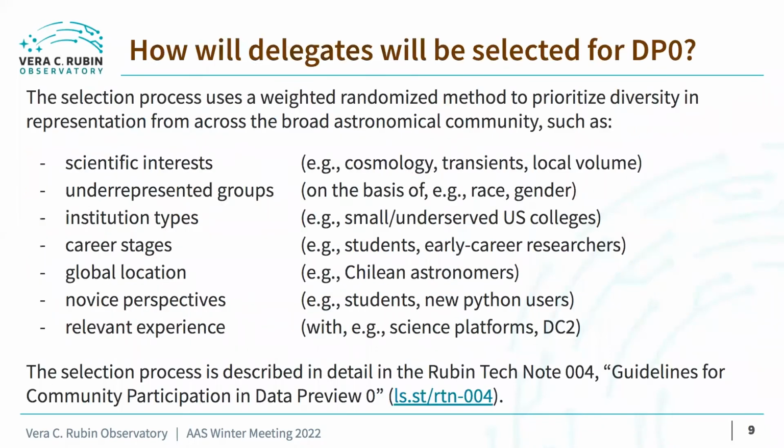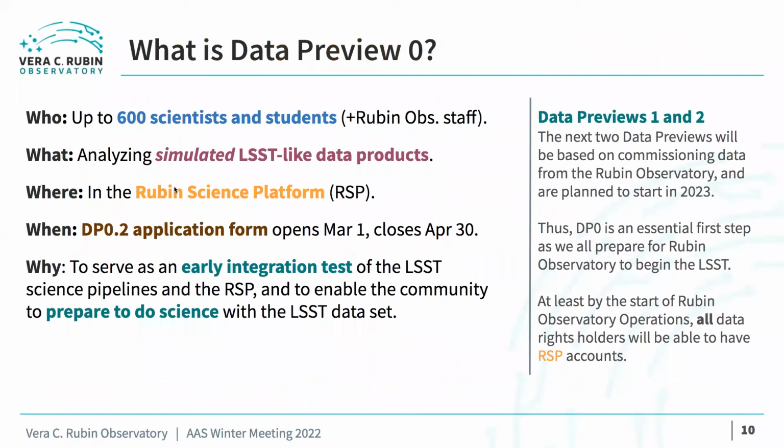The delegate selection process will prioritize diversity and representation from across the broad astronomical community. The application form will provide a way for applicants to indicate their scientific interests, whether they identify with groups that are underrepresented in astronomy, their institution type, career stage, and global location, and their novice perspective or relevant experience. The selection process is described in detail in Rubin Tech Note 004, available at lsst.io/rtn-004.